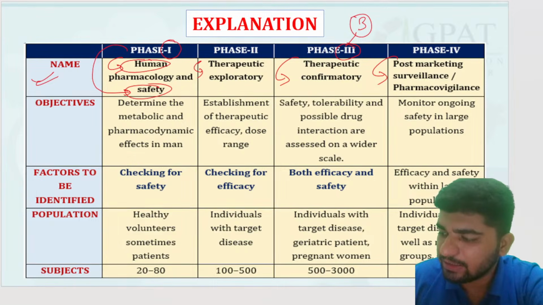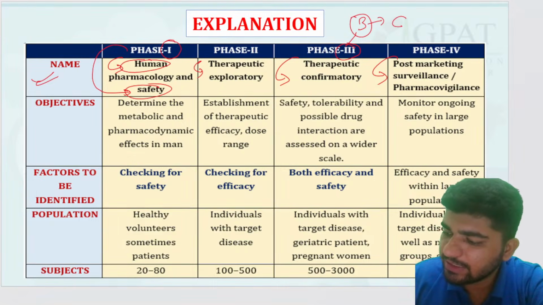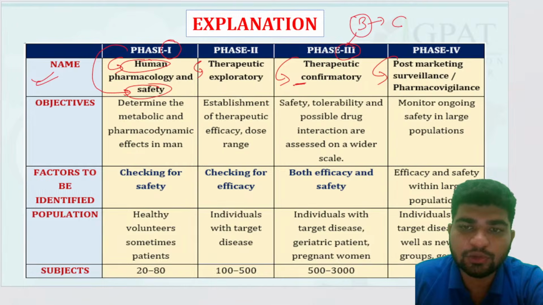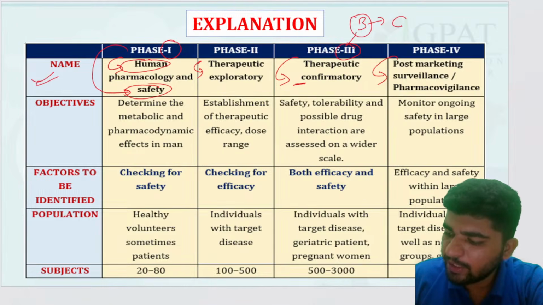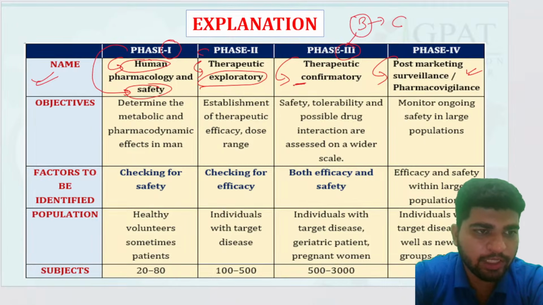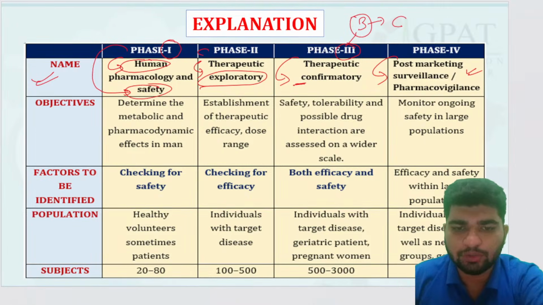C. 3 for C, therapeutic confirmatory. Then therapeutic exploratory is phase 2. And this one is very much known to you: post-marketing surveillance and pharmacovigilance.